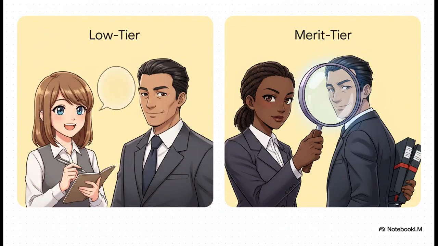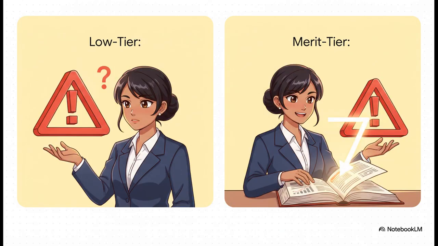The next trap is blindly trusting what management tells you. A weak answer just repeats what they heard, but a merit-level answer shows professional skepticism. You don't just take their word for it, you get your own evidence to test their claim. You might do that by, say, comparing the deal to similar ones the company made with completely unrelated businesses. And finally, a huge one. Failing to link the risk back to the actual financial statements. It's not enough to just say something is risky. You have to explain why it matters. A top-tier answer will always connect it to a specific outcome, like explicitly checking the disclosures in the notes to make sure they follow all the accounting rules.